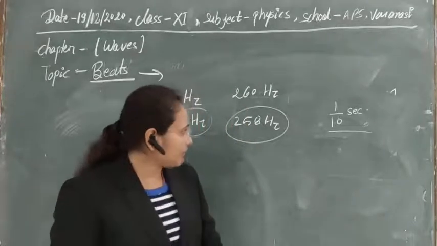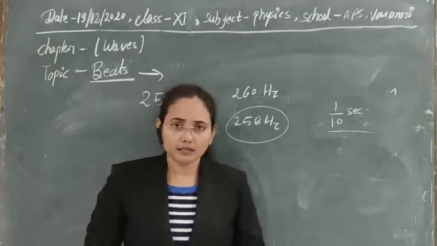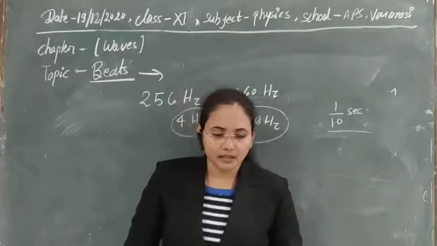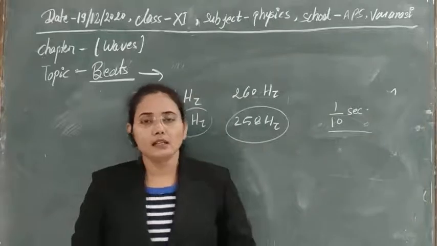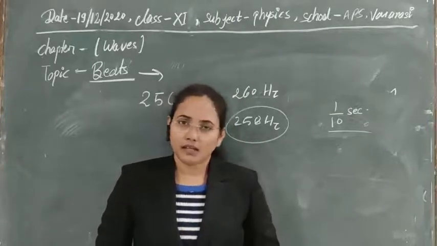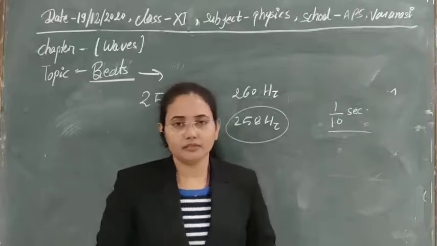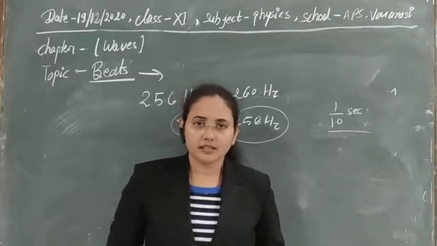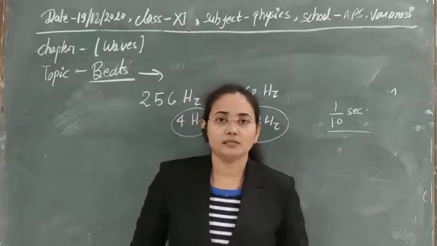So if these factors are clear, then let's end the chapter here. In next cases we will see how beats form in any system, and I think whatever we have discussed is clear. So let's end it here. In next class we will discuss the rest of the things.